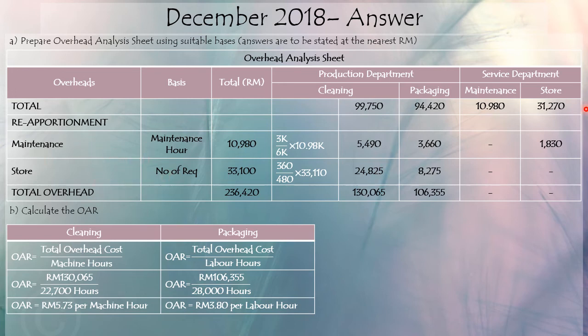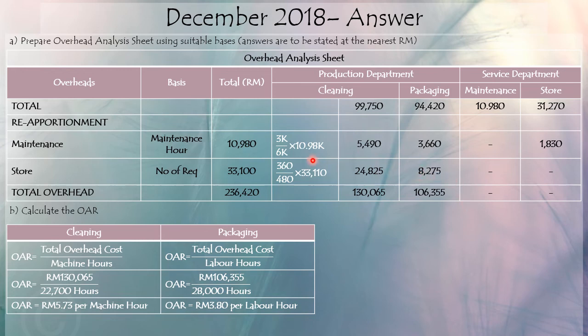If we want to reapportion the maintenance overhead, the best apportionment should be the maintenance hours. And for store, the best basis of apportionment should be the number of requisitions. This is easier because there is no reapportionment to be made again and again, like the one that we have shown you in the example.